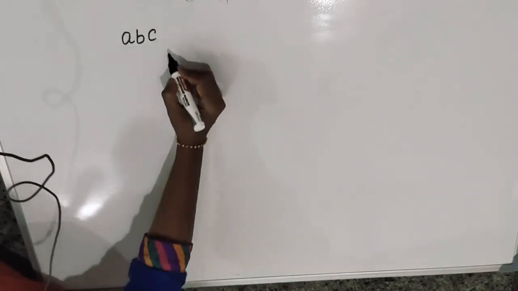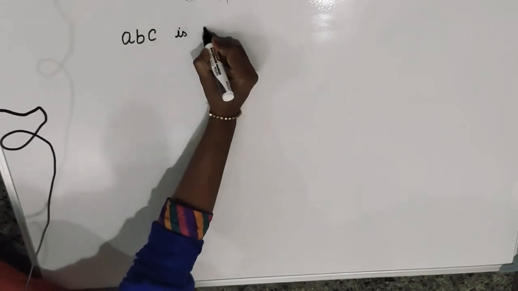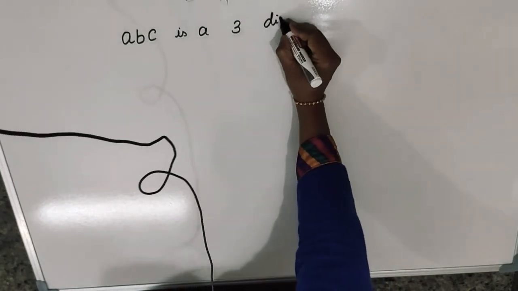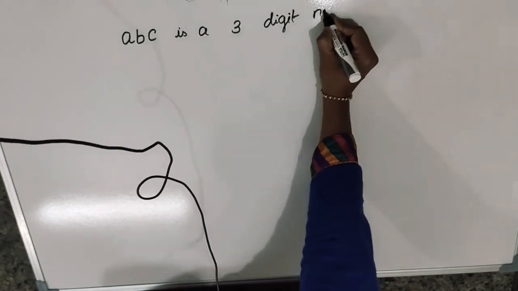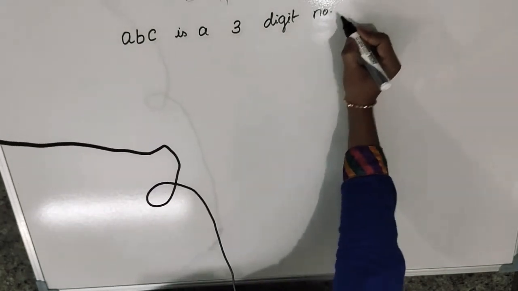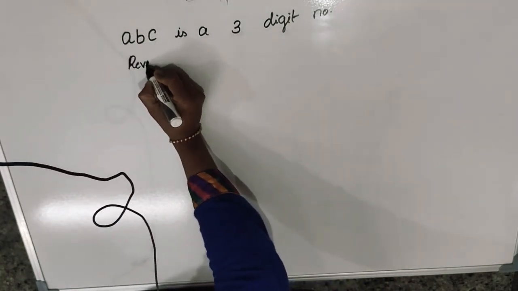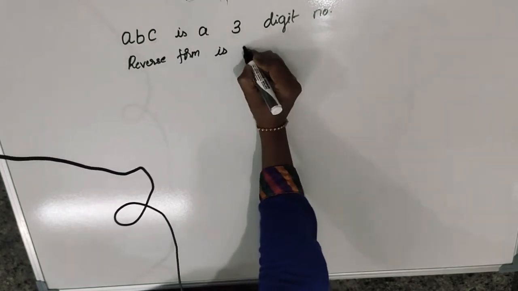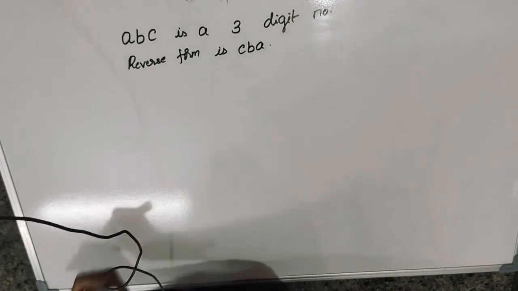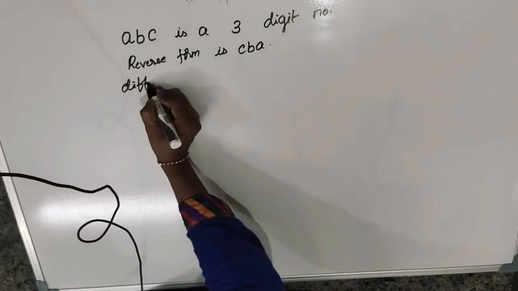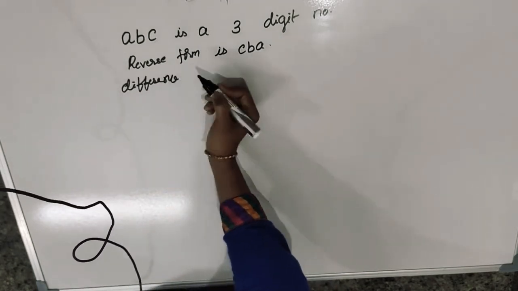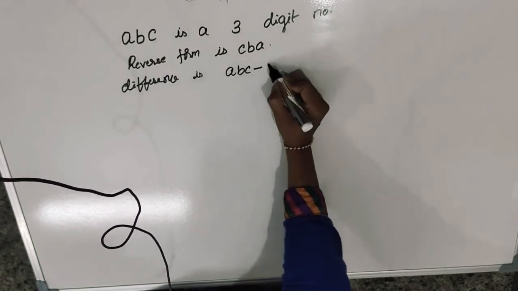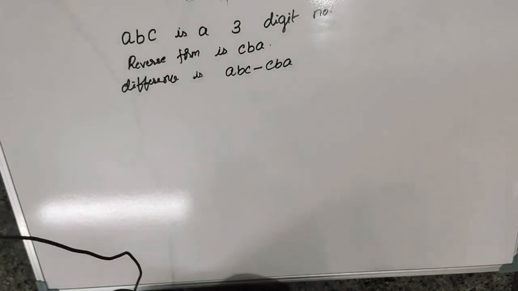The reverse form of this is C, B, A. The difference of this, the same question I am going to solve in the general method. The difference is ABC minus CBA. Now we have to generalize this one.